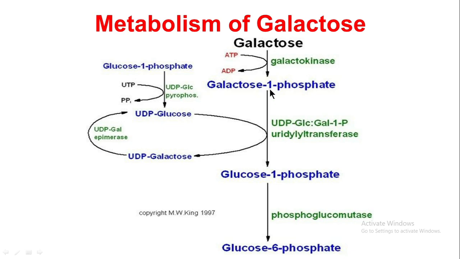Galactose 1-phosphate acquires the uridyl group from uridyl diphosphate glucose, and this conversion takes place with the help of the enzyme galactose 1-phosphate uridyl transferase. As a result, we get two products. One is glucose 1-phosphate and another product is uridyl diphosphate galactose. So this galactose 1-phosphate which we obtained here joins with uridyl diphosphate. So what will happen?